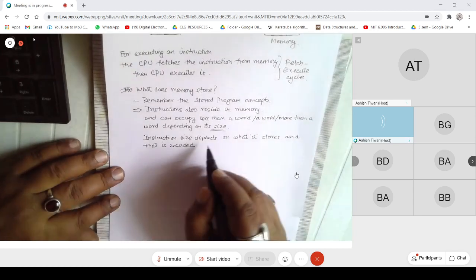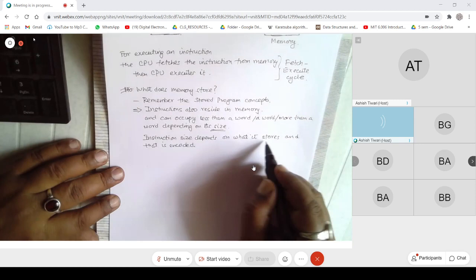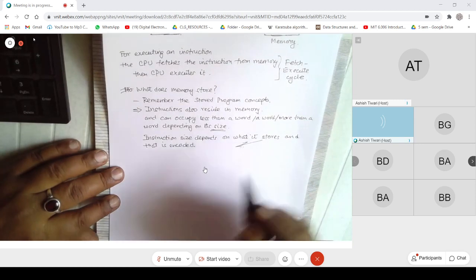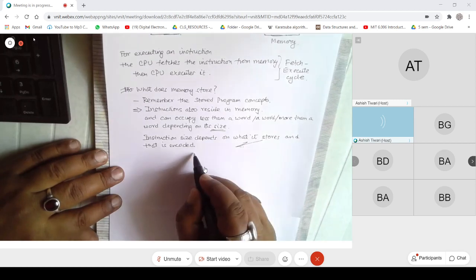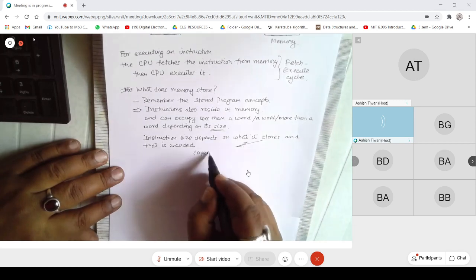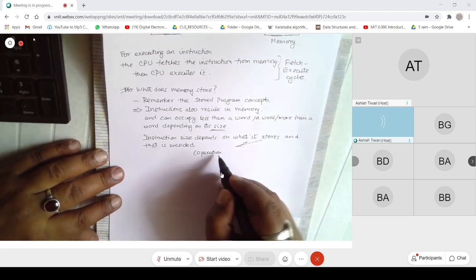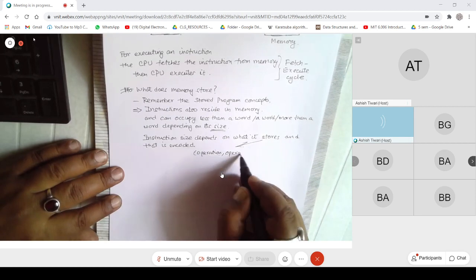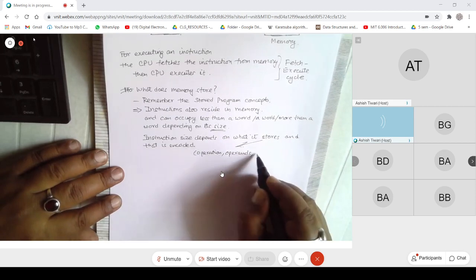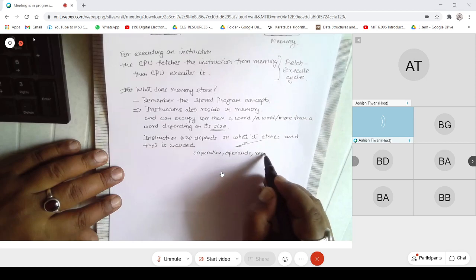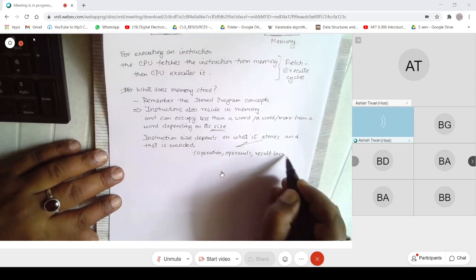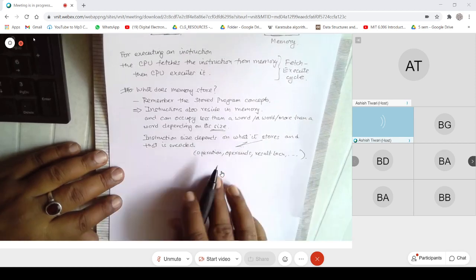So what information does it store? If you remember, last time we said this could be the operation to be done, the operands, the result location, and so on. Some things we had seen last time.